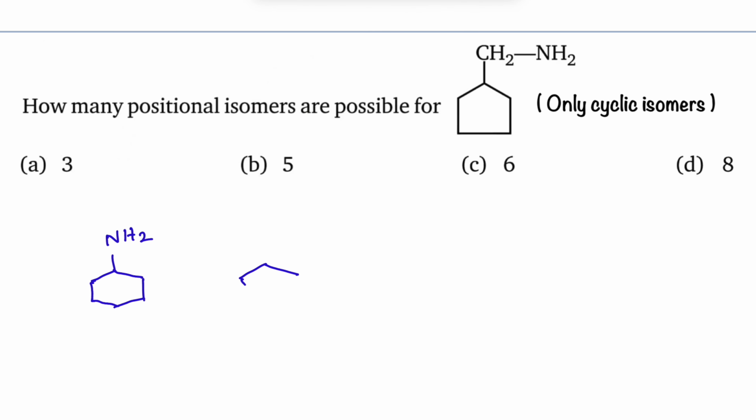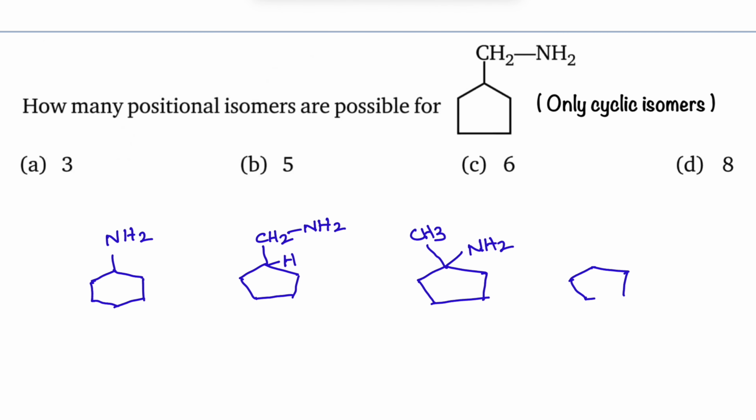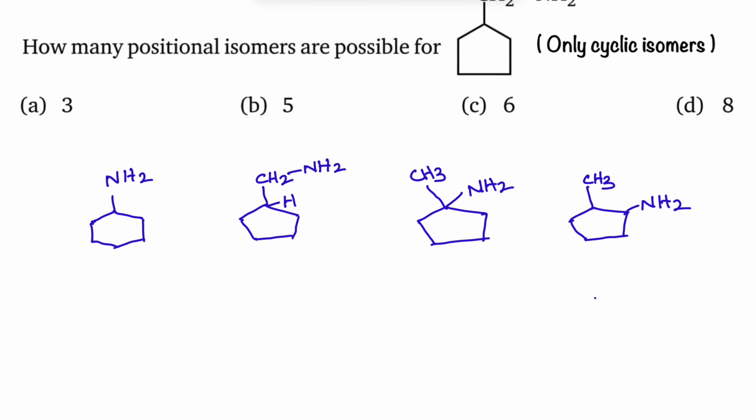Next one, 5-membered ring. Given structure I am writing, that is a CH2 NH2. Now I'm writing another possibility, another structure. I'm going to interchange the position of this NH2 group and this hydrogen. As a result, I will get CH3 and NH2 on the same carbon, and CH3 and NH2 on adjacent carbons, 1 and 2 carbons.